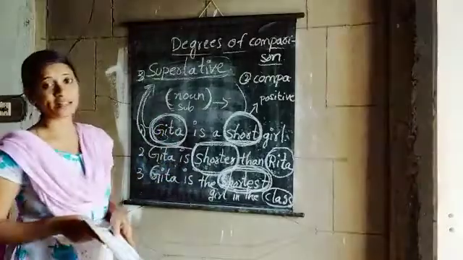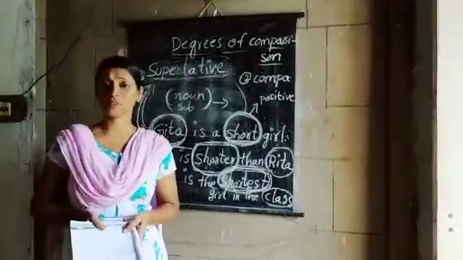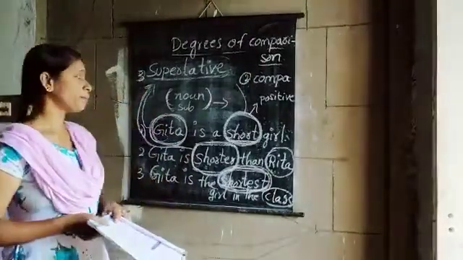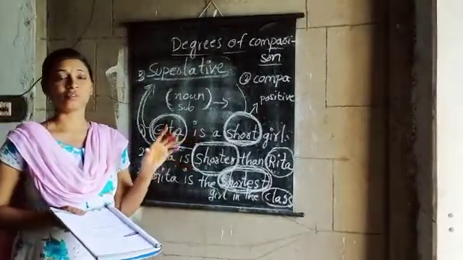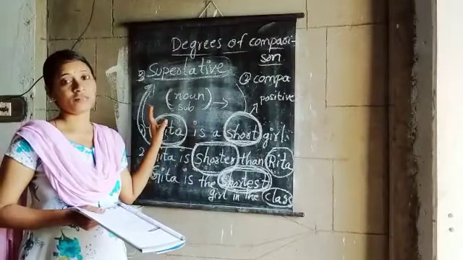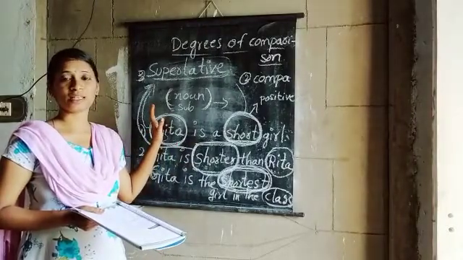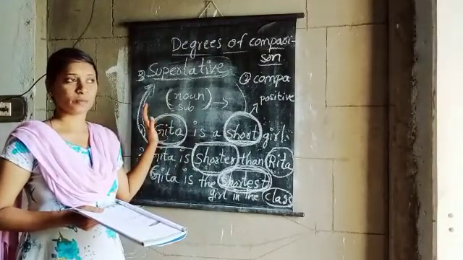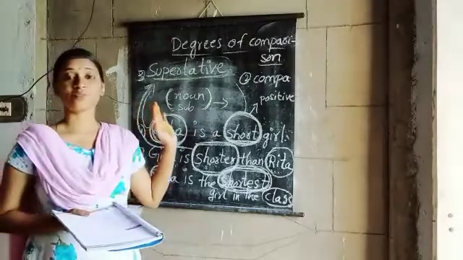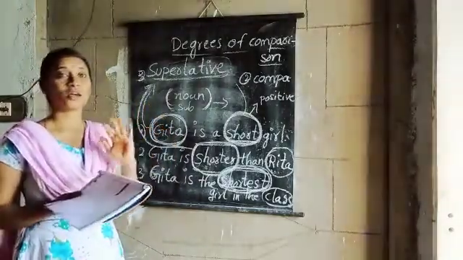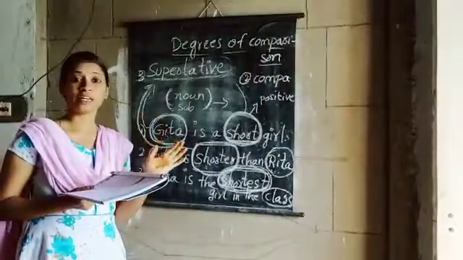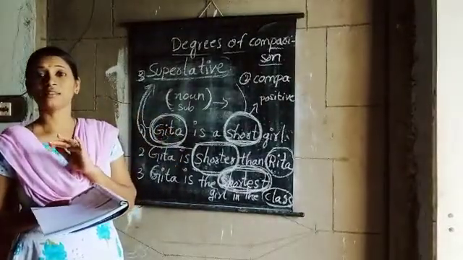Another example I will tell you. Elephant. Elephant is a big animal. So we are talking only about the elephant. Big is the positive. And next one, you compare the elephant with another one. Elephant is bigger than lion.